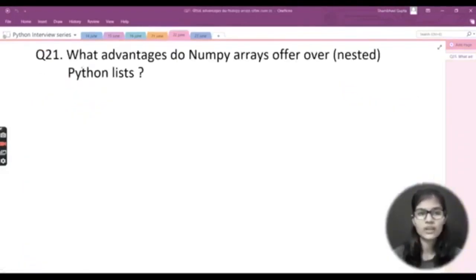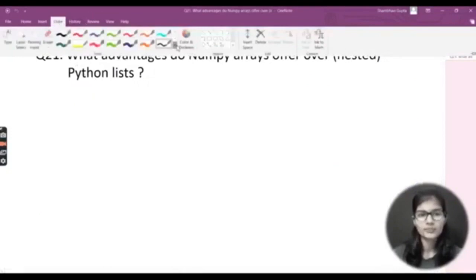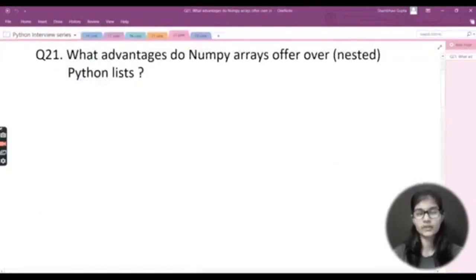Next: what advantages do NumPy arrays offer over Python lists? When we talk about Python, NumPy is one of the most widely used libraries. We talk about the NumPy library a lot. Now we are going to see what the advantages of NumPy over Python lists are, and why we always prefer using NumPy arrays over lists. We are going to see this answer today.